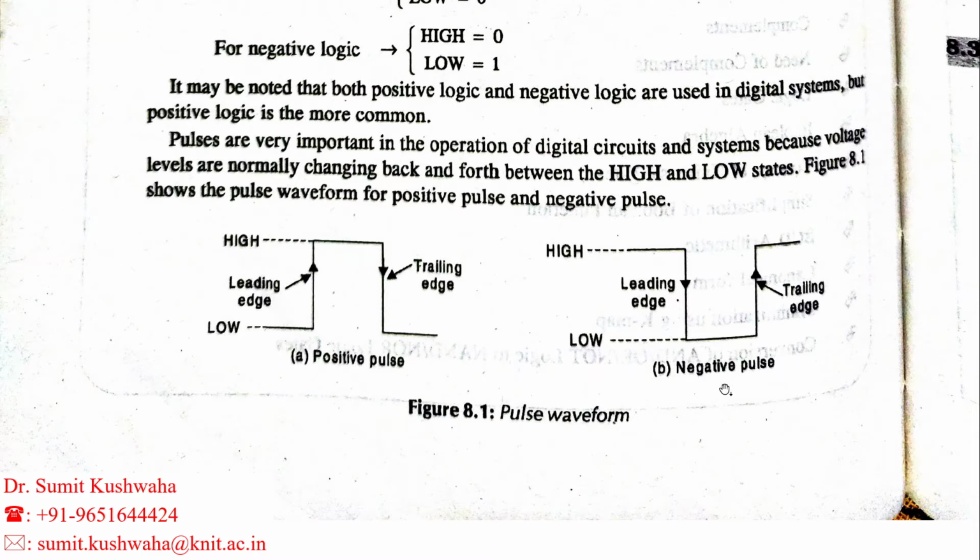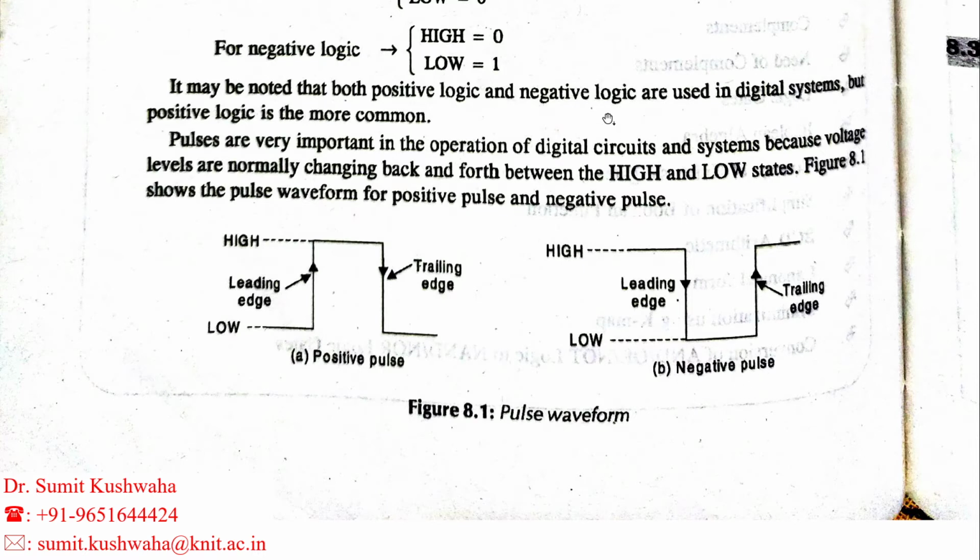For the negative pulse, like the negative half cycle in a sinusoidal wave, similarly here is a negative pulse. This is a digital signal. For the high state, it is represented by 0 for a negative pulse, and the low state is represented by 1.